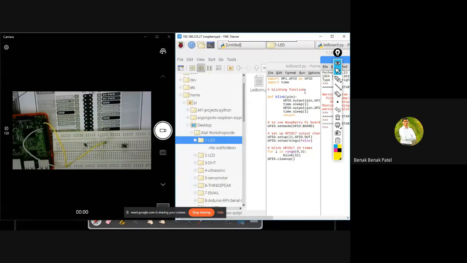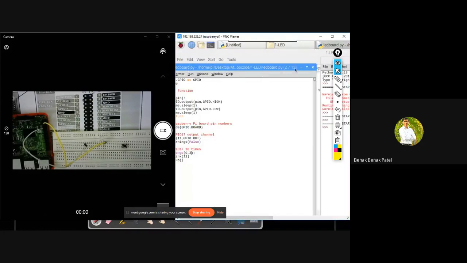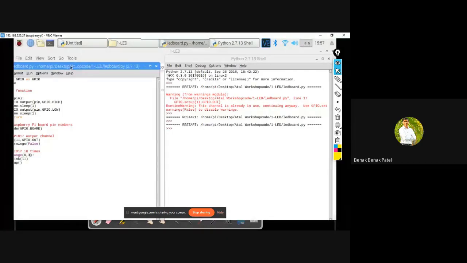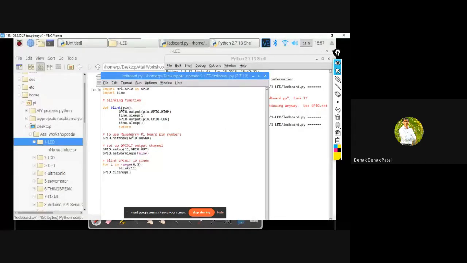So right now we have successfully written a program wherein we have used pin numbering as board, because we are configuring it in board mode, that is pin number 11.